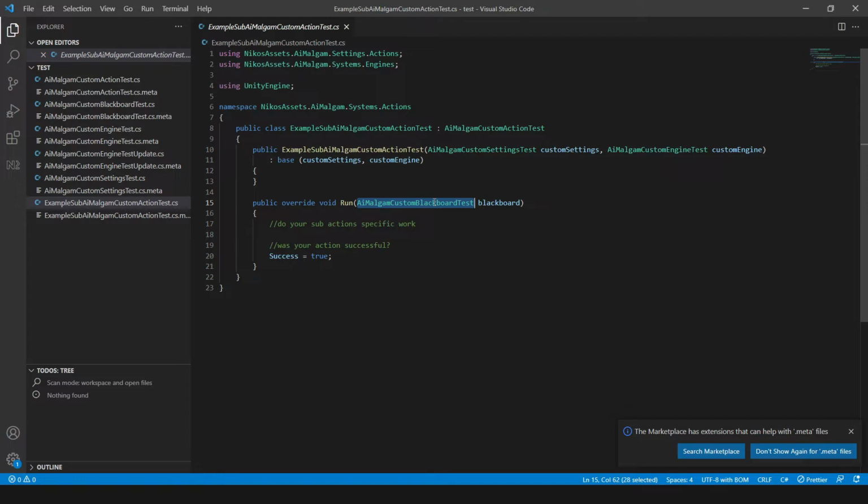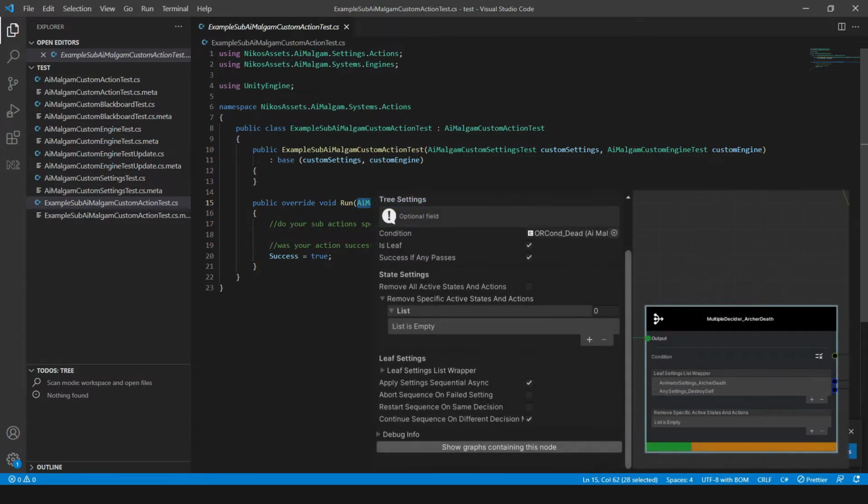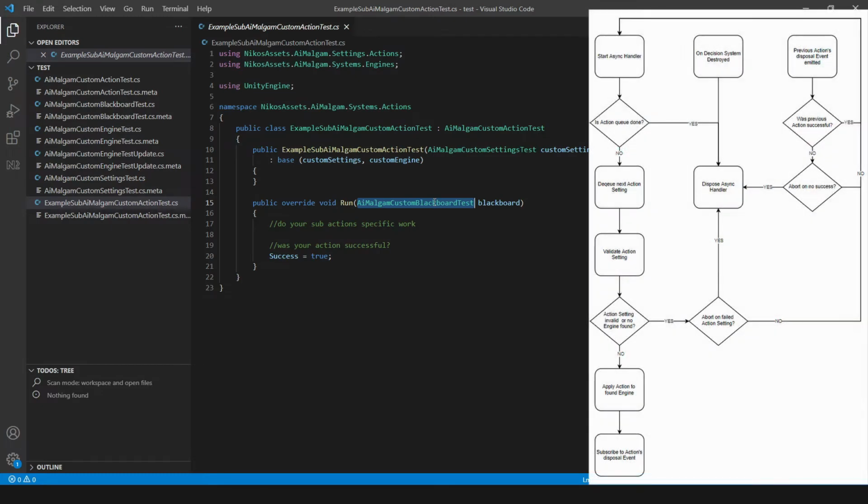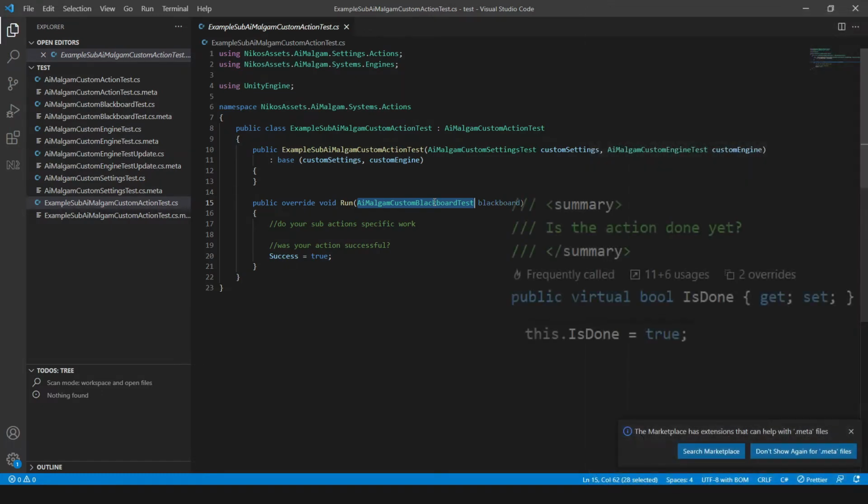Make sure to define a success state for your action, since it may be used in an async multiple decider decision system where it depends on success of actions that have finished to either abort or continue the actions queue. You can also set is done at any time you want to indicate if your action is finished.